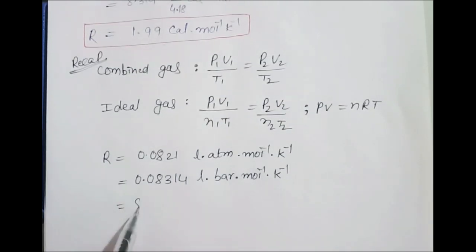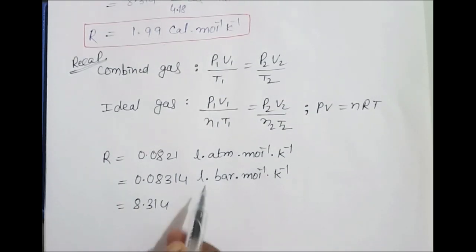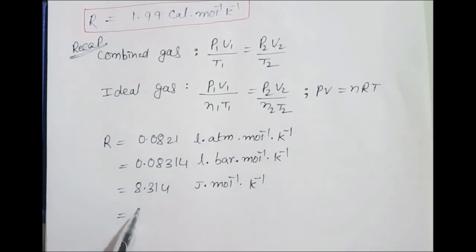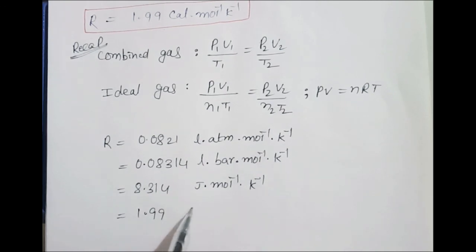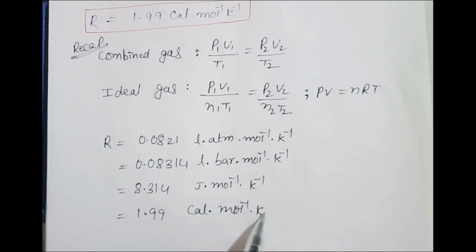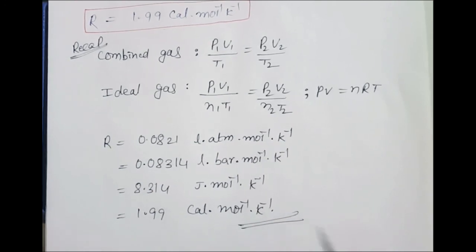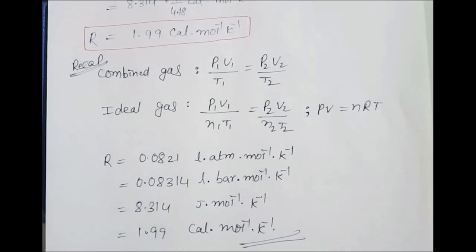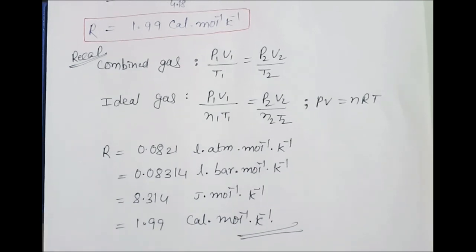And sometimes 8.314 joule per mole per Kelvin, which is equal to 1.99 calories per mole per Kelvin. So this is the summary of the class, right? Finally the summary is done, and I hope you liked this class.